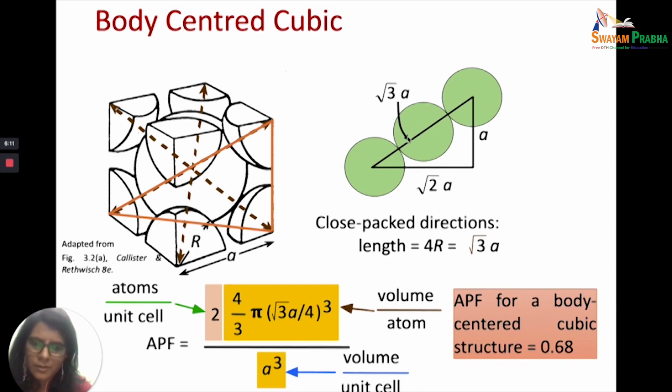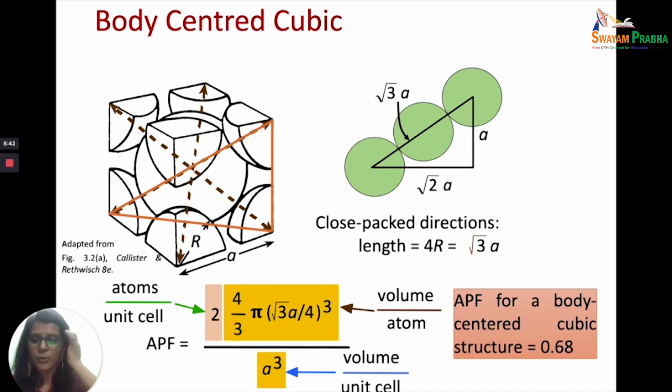So when you find the value of the hypotenuse using the perpendicular and base, you will get root 3a, right? Now this root 3a is actually the sum of the radius of this sphere plus the diameter of this sphere plus the radius of this sphere. So 4r is equal to root 3a. This is the relationship between the radius and the edge length of a body-centered cubic unit cell.